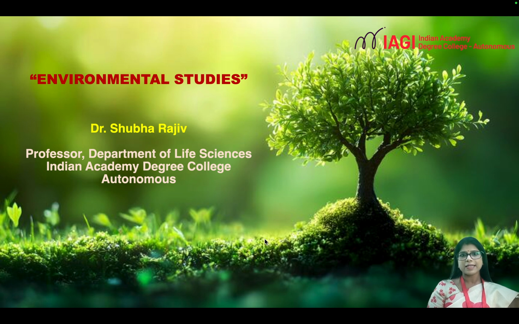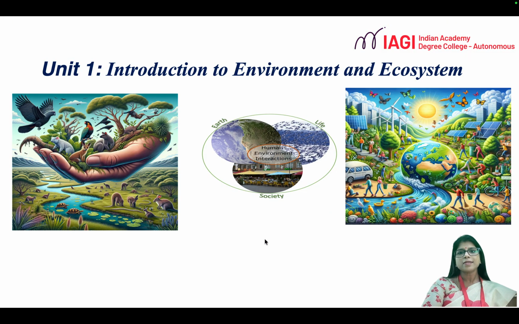In today's session, let us explore the ecosystem from Unit 1 of Environmental Studies. So let us understand the ecosystem with a very simple example of a fully run campus of a college, where there are teachers, students, buildings, infrastructure, water, electricity, and if any one of these components is not functioning properly, then the entire system is affected.